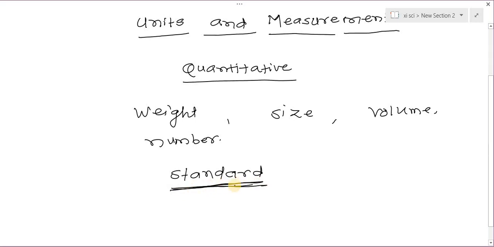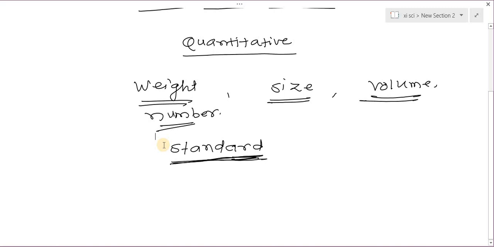See, if we have to measure the weight of an object, or the size, or the volume or number, for each measurement we use one standard, and the important thing about that standard is that it is universally or internationally accepted.